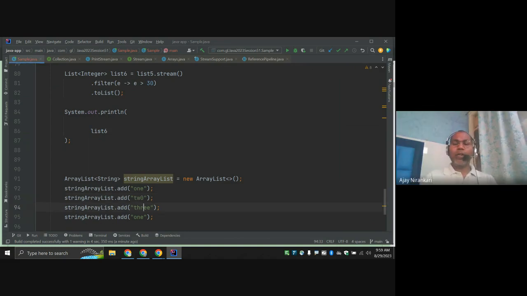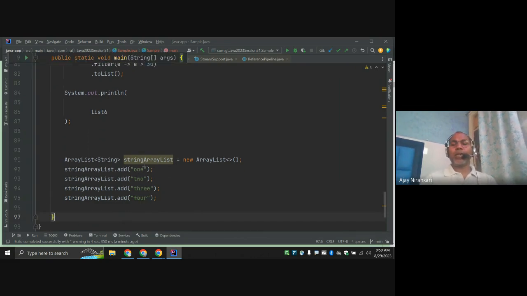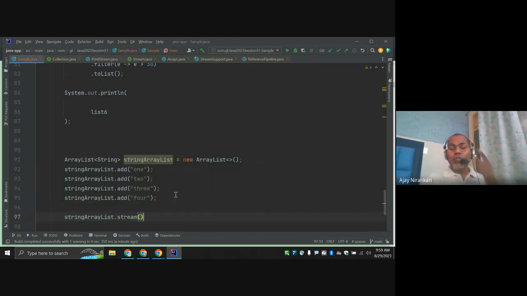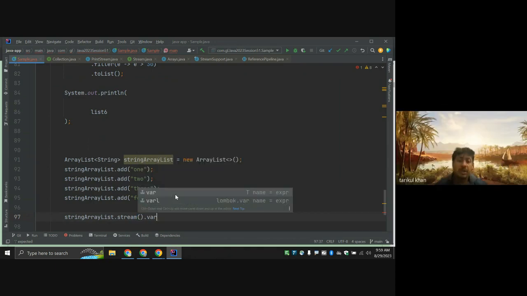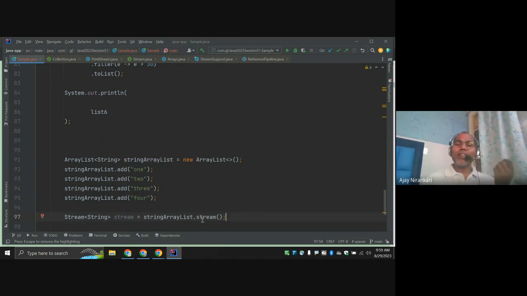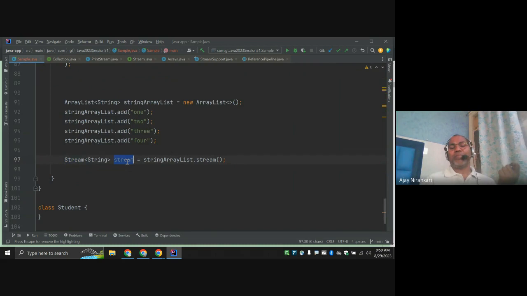Generally, till now, before this class, we are aware that we can first create the list, and after that we can say dot stream. Whenever I ask you what is stream, you say stream is a method. Yes, stream is a method till now, but this method returns the implementation class of your stream interface.